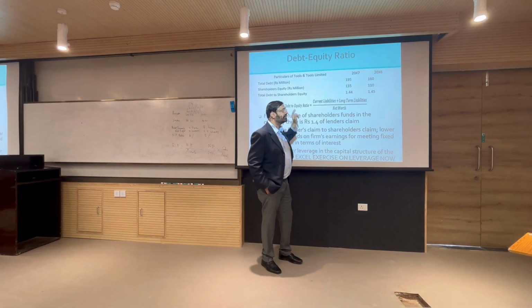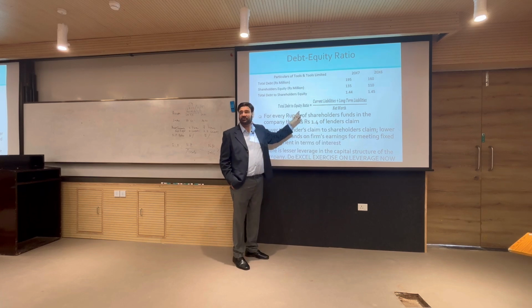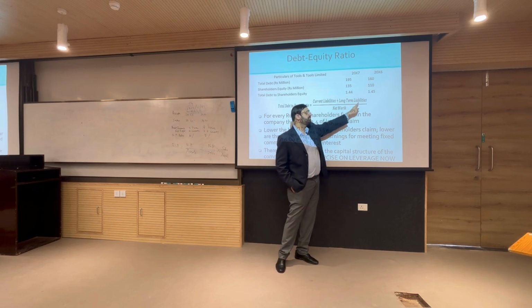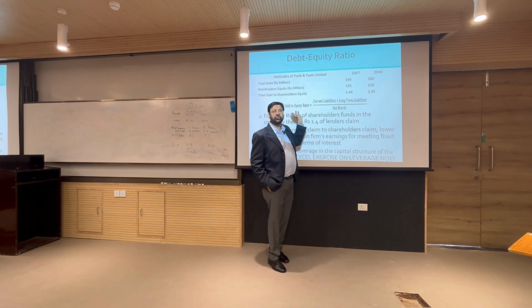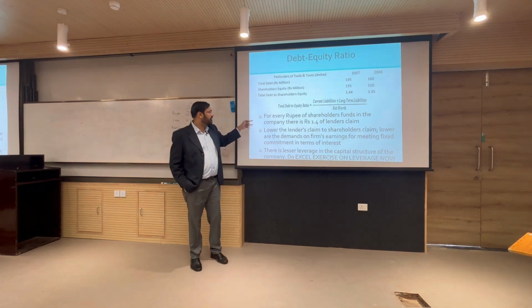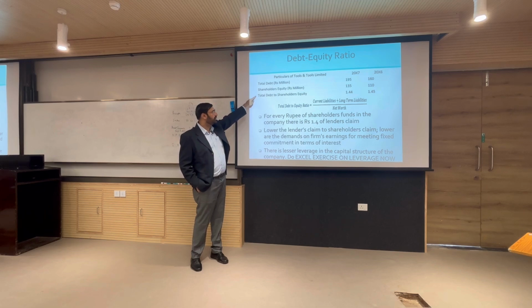There is a version of this ratio called the long term debt to equity ratio. In that case you do not take current liabilities, you only take long term liabilities, and equity you know is the same as net worth, right? For every rupee of shareholder funds in the company, there is 1.4 of lender's claim. As you can see, debt is 1.4 times that of equity, right?